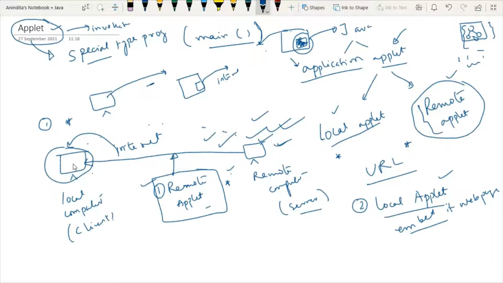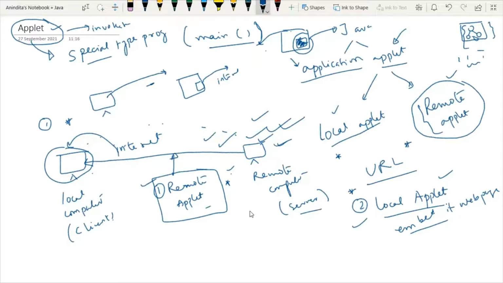So just the reverse of the remote applet. And a web page does not need to get the information from the internet. This is the most important point. So in order to design or access local applet, we don't need any internet facility. So without any internet facility, we can design this local applet. So this is another important point and another difference between remote applet and local applet.